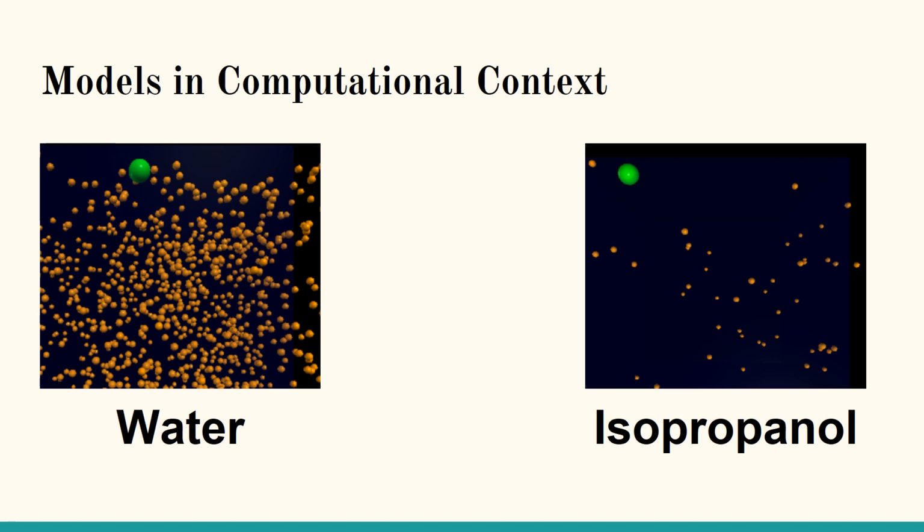In a computational context, we have the same thing, being the ball bearing is the green large molecule trying to pass through all these other ones. Water is going to be a lot more dense, so it's going to be a lot harder to pass through, whereas isopropanol is going to have a lot easier time.